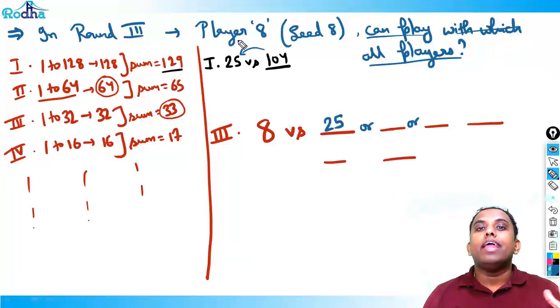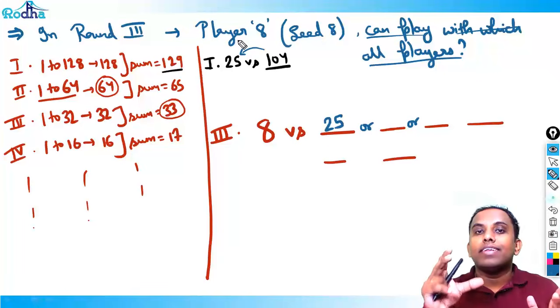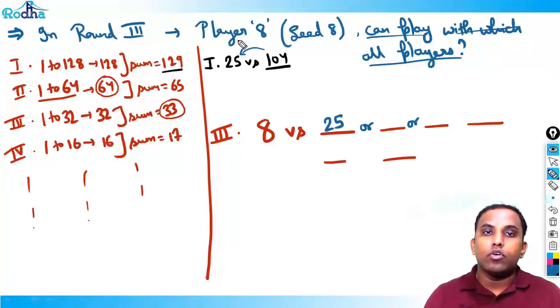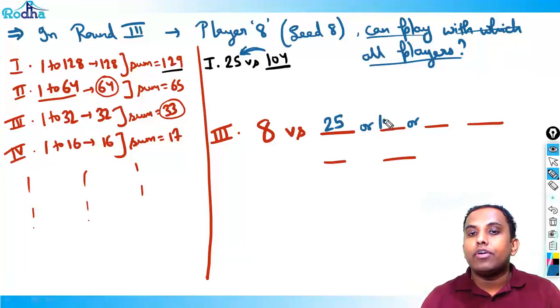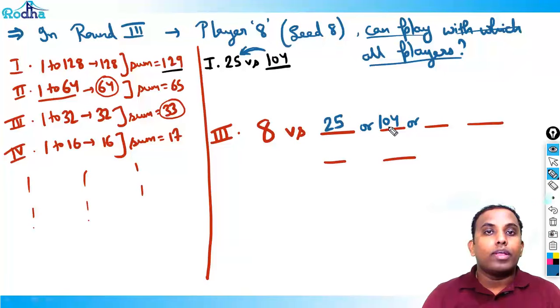But yes, if the next match was India versus Pakistan, and Bangladesh beats India, then the next match will be Bangladesh versus Pakistan, right? It just takes the designated place of India in the table. That's it. Similarly, if 104 beats 25, 104 takes the place of 25. So in this place, we can have 8 versus 104 also, right?